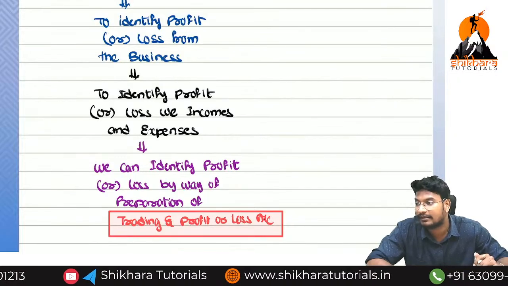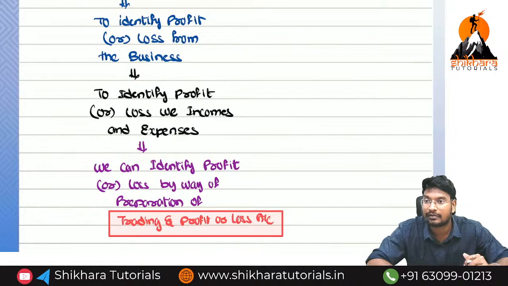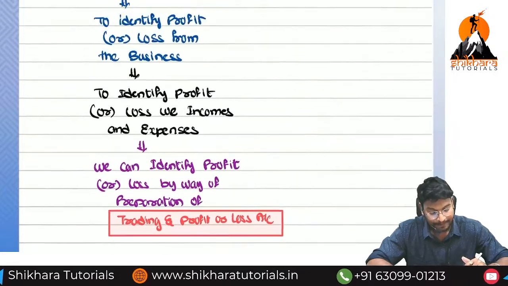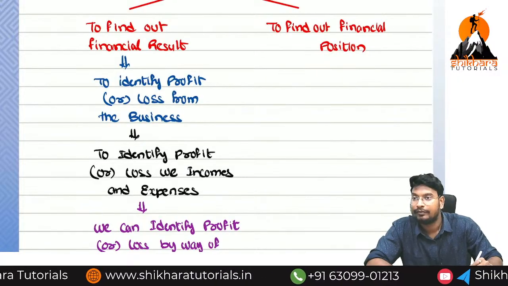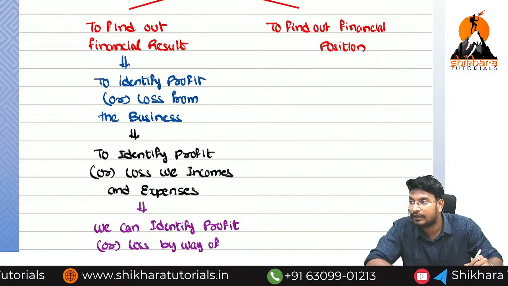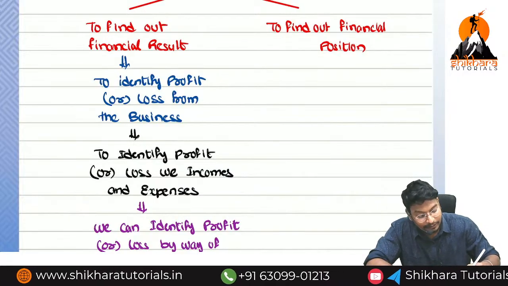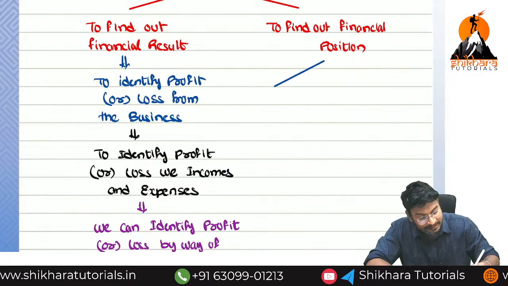What is the meaning of financial result? To find out the profit or loss. We can find out the profit or loss with the help of incomes and expenses. Okay, now next one. To find out the financial position means whether we are in a capability of repayment or not in a capability of repayment of liabilities. This means we are having two types of situations. Two types of positions we can call it.